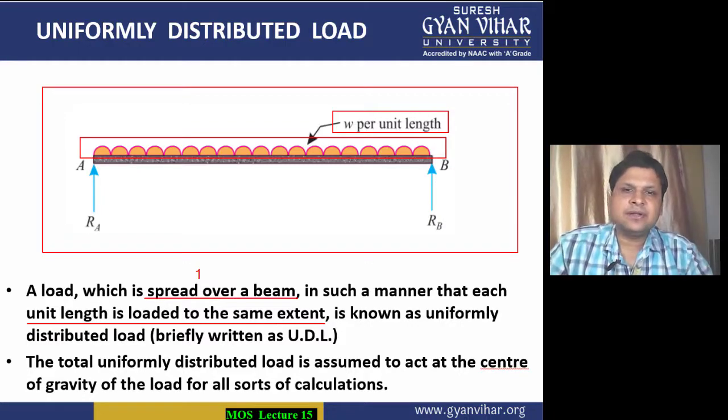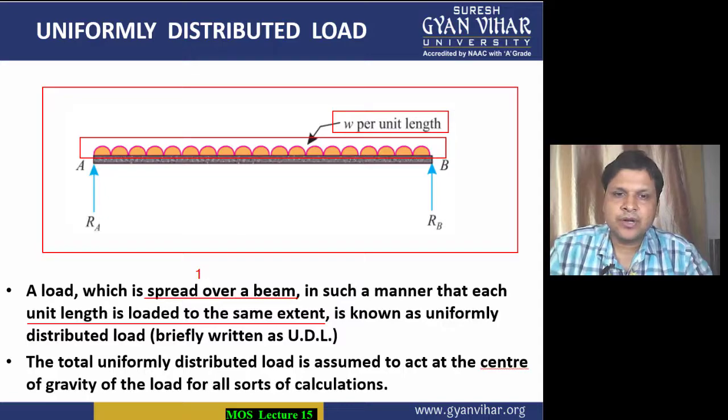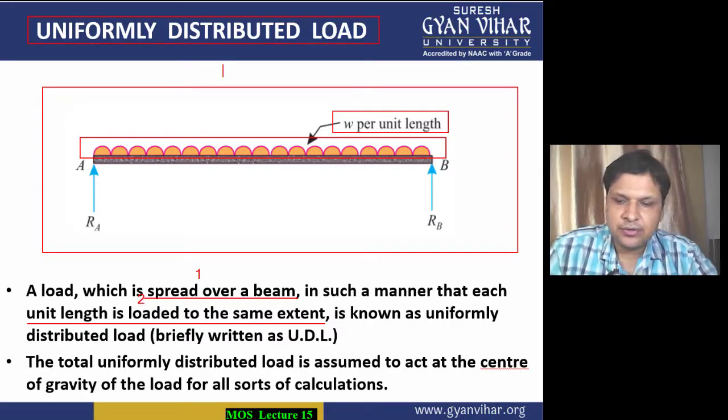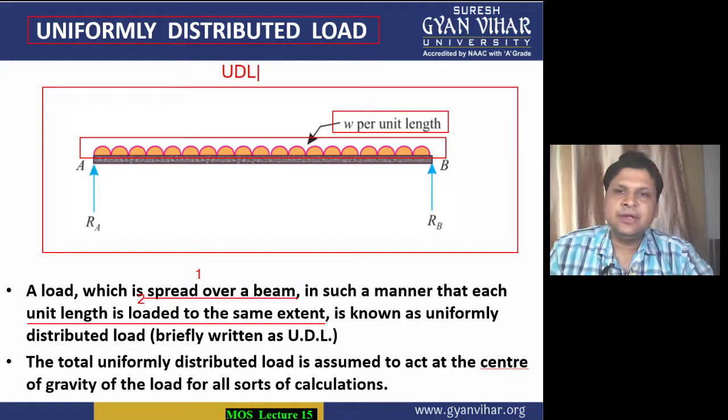Such type of loads are known as uniformly distributed load. Two conditions I have told you. What are the two conditions for uniformly distributed load? And one more thing, uniformly distributed load is in short named as UDL.